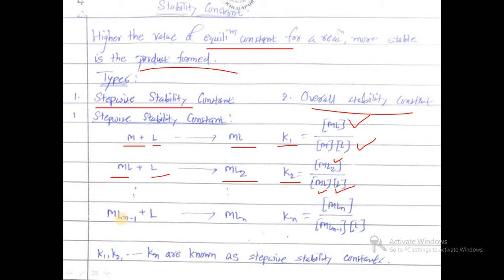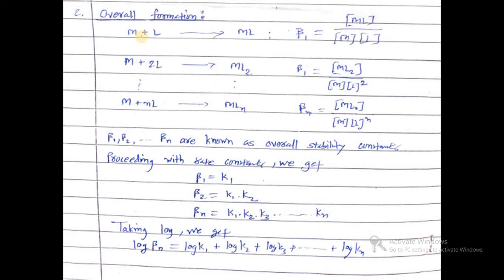When we continue the reaction n times, ML(n-1) plus L gives rise to MLn. Then the stability constant is equal to the concentration of MLn divided by ML(n-1) into L. Here K1, K2 up to Kn are known as stepwise stability constants. So this is the phenomenon that takes place in the calculation of stability constant in a stepwise manner. Then the second type is the overall formation constant.